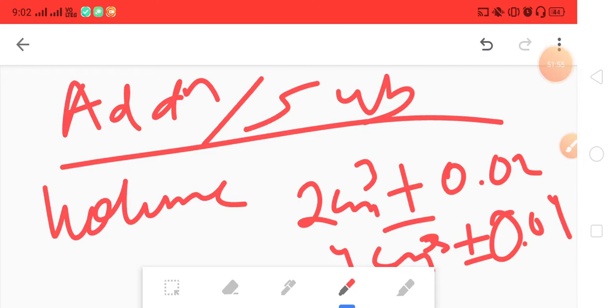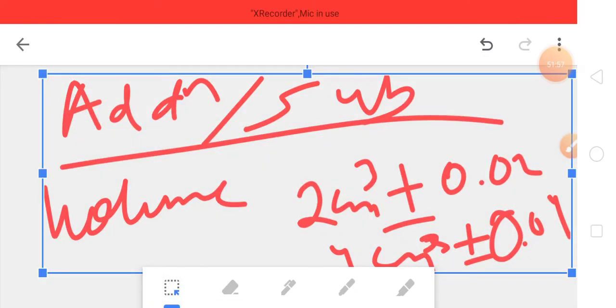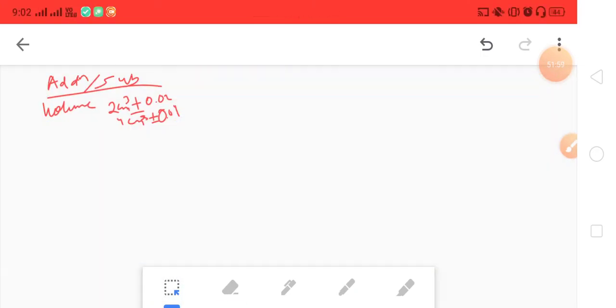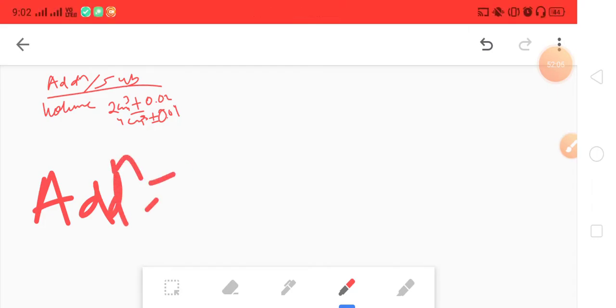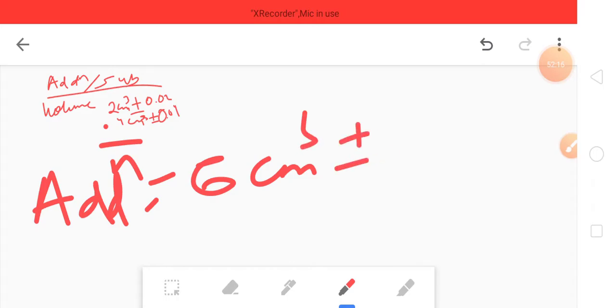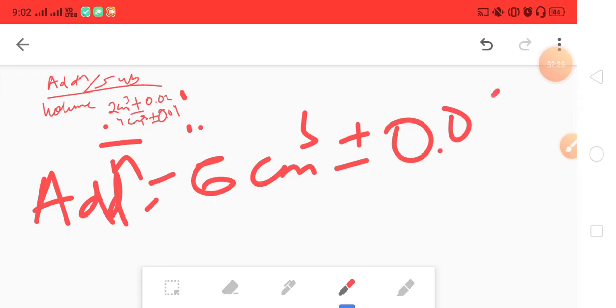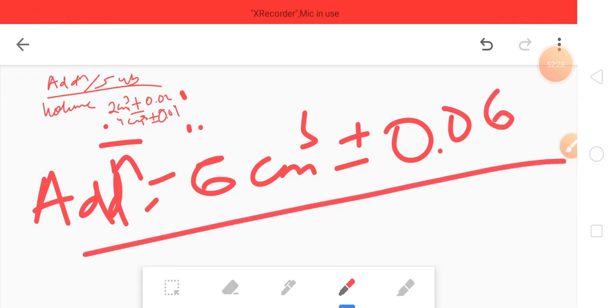0.04. Okay, so how will we solve this? This is very easy and also very interesting. Let's go first for the addition. When we add, what we used to do is just add the 2 plus 4, which is 6 centimeters cube plus minus. Then we need to add these two also, 0.02 plus 0.04, which is 0.06. That's it, and we got the answer.